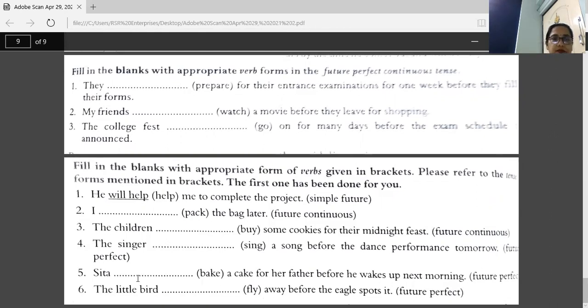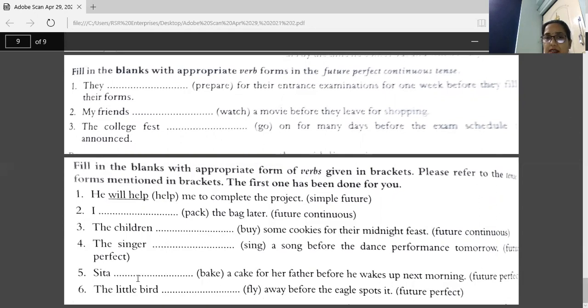Next one. I dash, word is pack, the bag later. Tense is future continuous tense. So your answer is I will be packing the bag later. Third sentence.